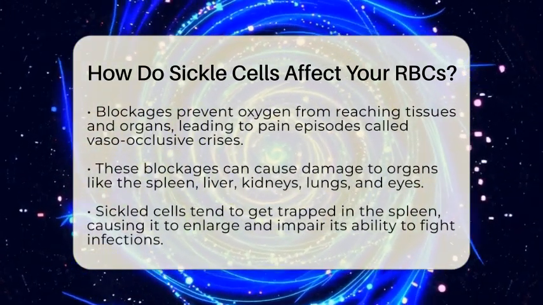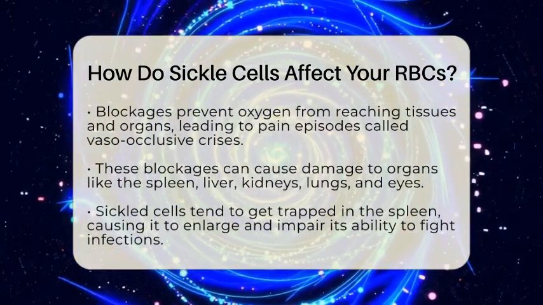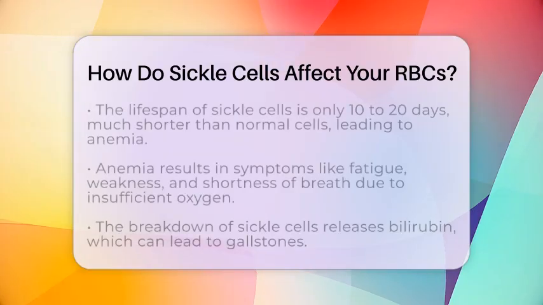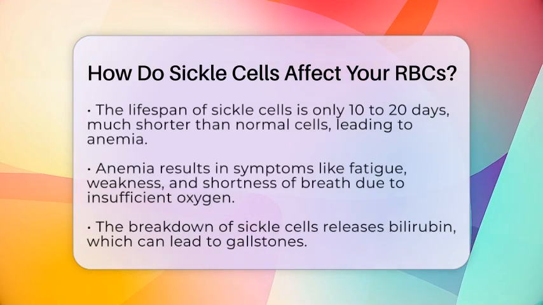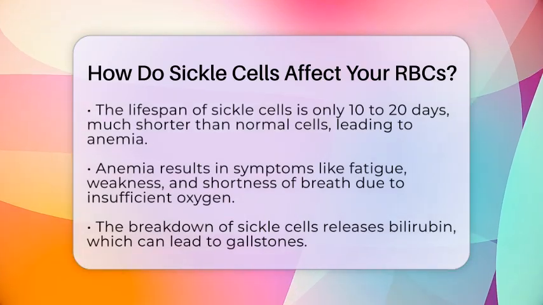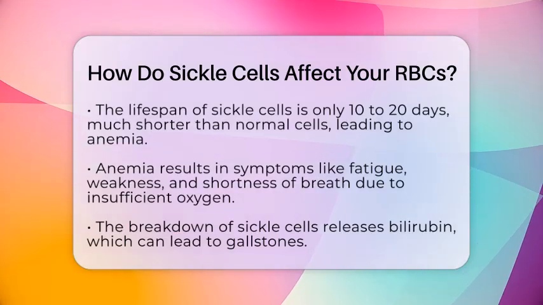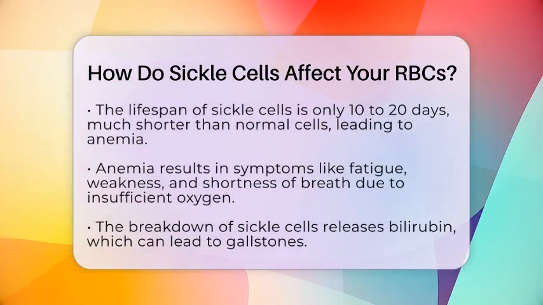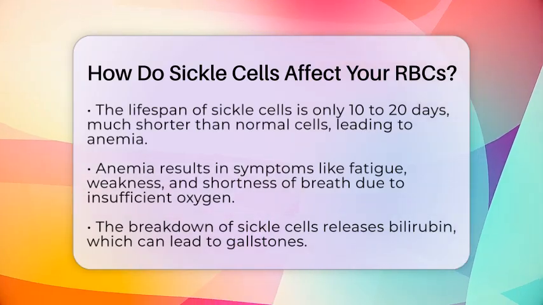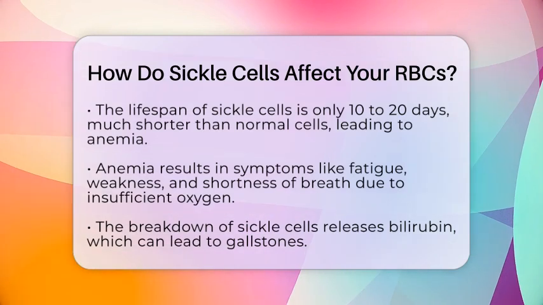Another major effect of sickle cells is their shortened lifespan. Healthy red blood cells usually live about 120 days, but sickle cells only last about 10 to 20 days because they are fragile and break apart easily. This rapid destruction leads to a shortage of red blood cells, a condition known as anemia. Anemia causes symptoms like fatigue, weakness, and shortness of breath because your body isn't getting enough oxygen. The constant breakdown of sickle cells also releases bilirubin, which can lead to the formation of gallstones.